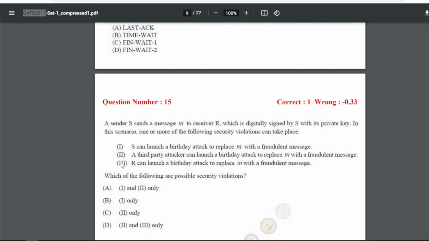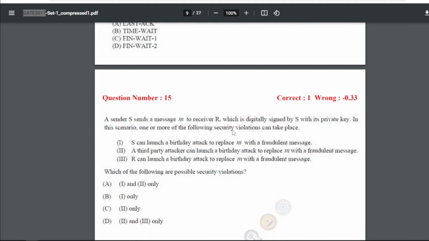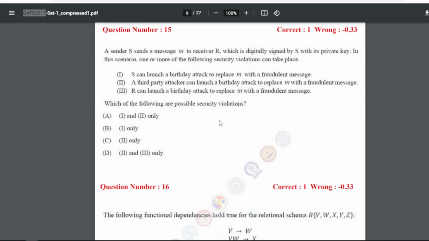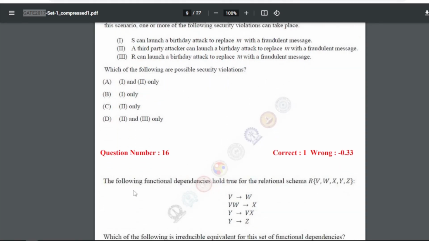15th is a sender S sends a message M to receiver R, which is digitally signed by S with its private key. In this scenario, one or more of the following security violations can take place. So which of the following are possible security violations in this sequence? So for 15, our answer is B, that is only one, that is S can launch a birthday attack to replace M with a fraudulent message, right? So this will be the answer for violation of security.